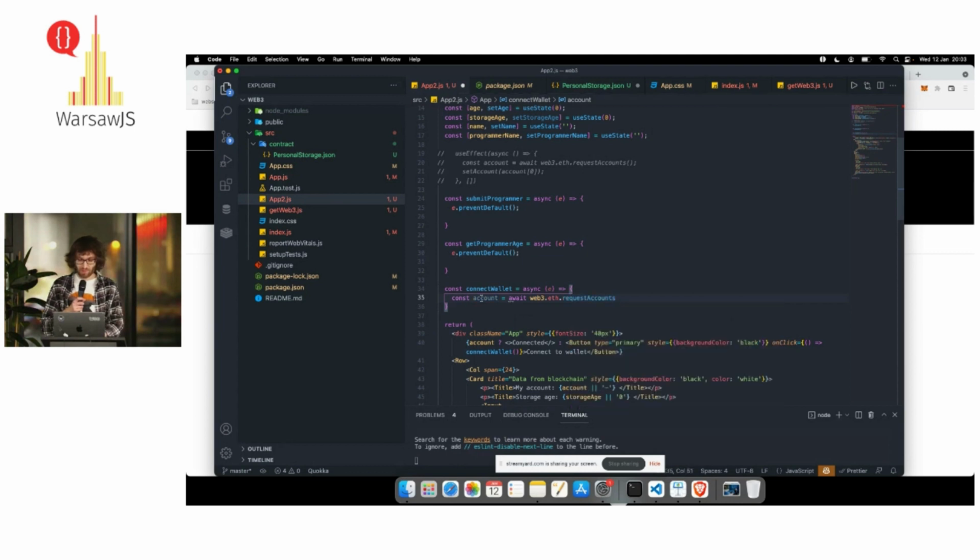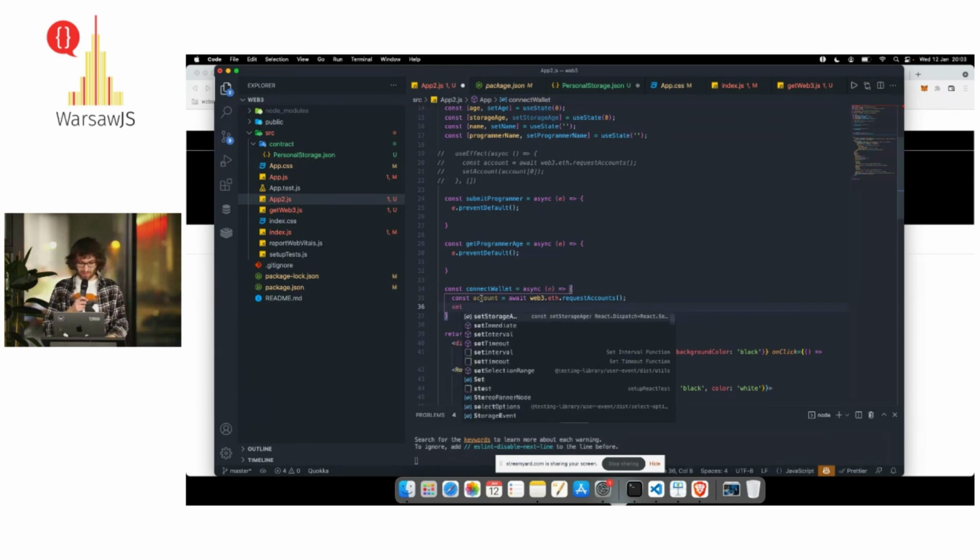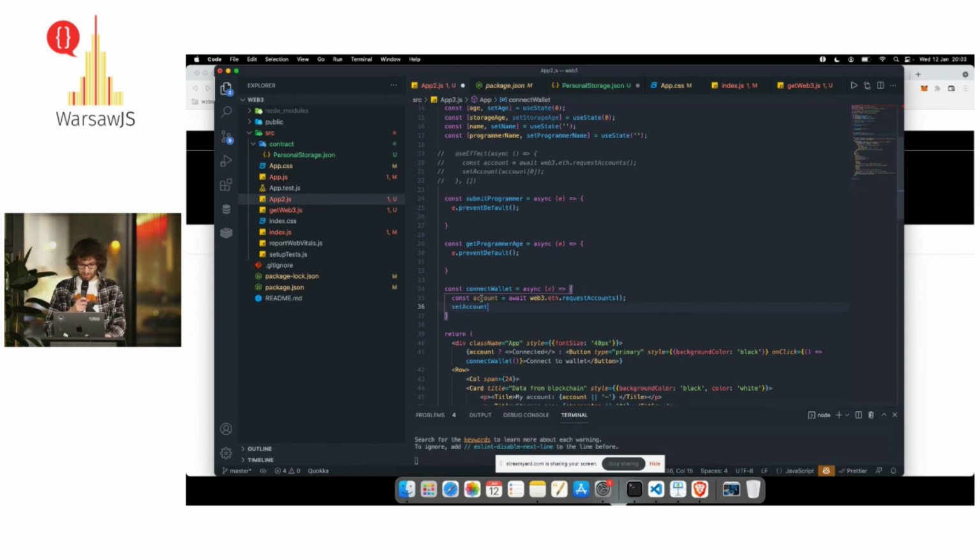We are right now not interacting with the smart contracts. We're just interacting with our MetaMask, and we're gonna store this.